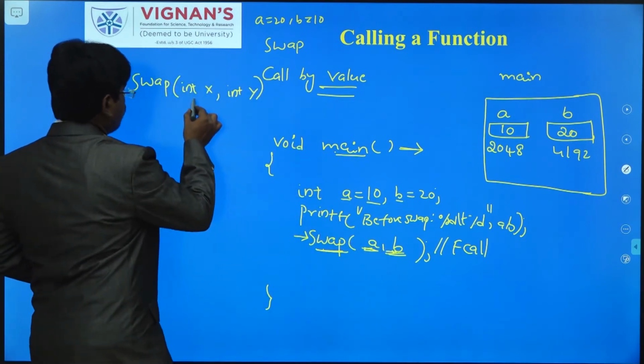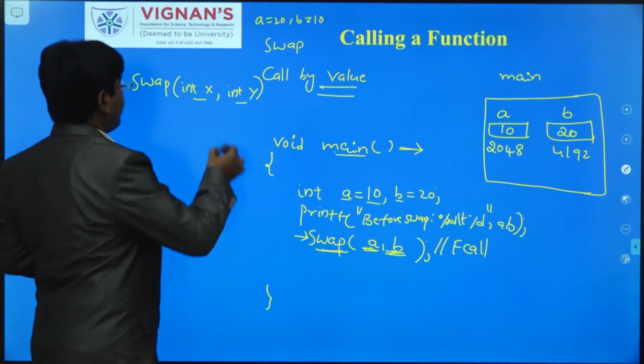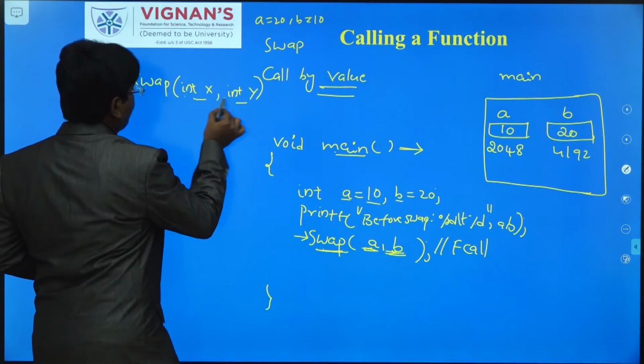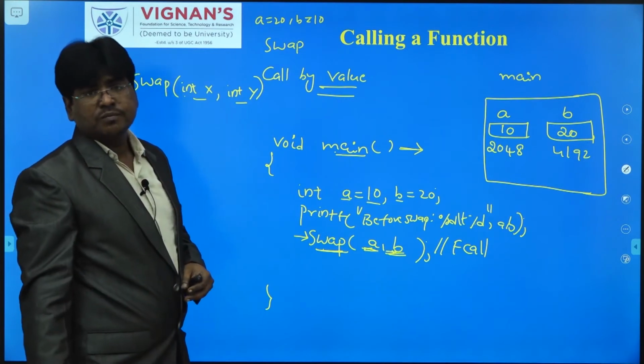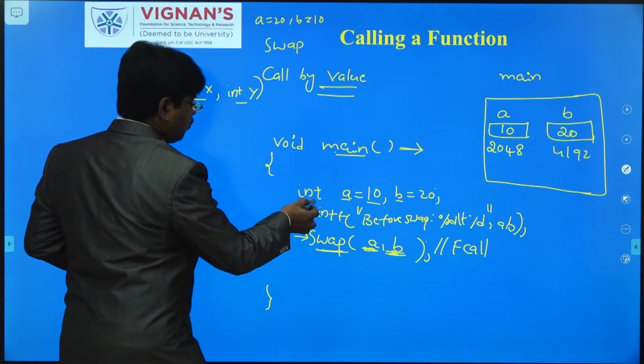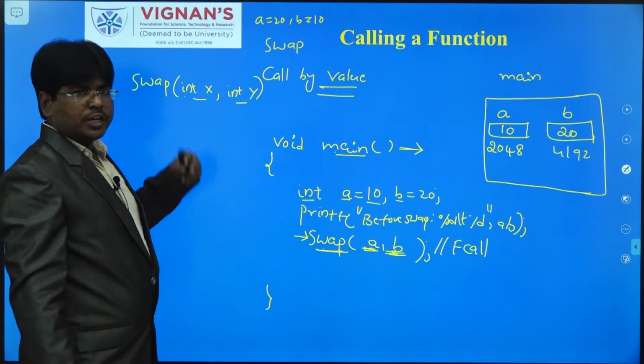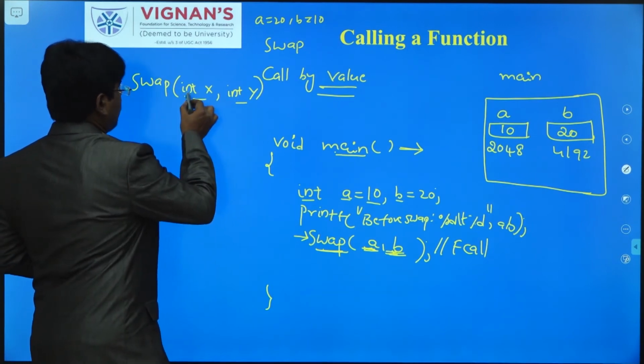In order to store those two values as input, I am defining here x comma y. Why only x comma y as integer? Because the values coming from the main function are of integer data type. In order to take that input, I am declaring x comma y as integer.